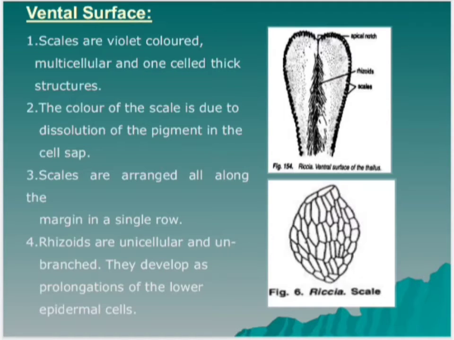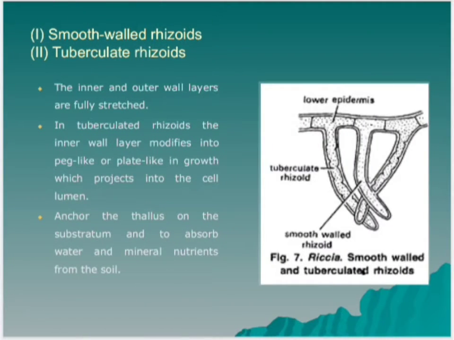Rhizoids are unicellular and unbranched. They develop as prolongations of the lower epidermal cells. Rhizoids are of two types, smooth walled rhizoids and tuberculated rhizoids. In smooth walled rhizoids, both the inner and outer wall layers are fully stretched, while in tuberculated rhizoids, the inner wall layer modifies into peg-like or plate-like ingrowth, which projects into the cell lumen. The main function of the rhizoids is to anchor the thallus on the substratum and to absorb water and mineral nutrients from the soil.